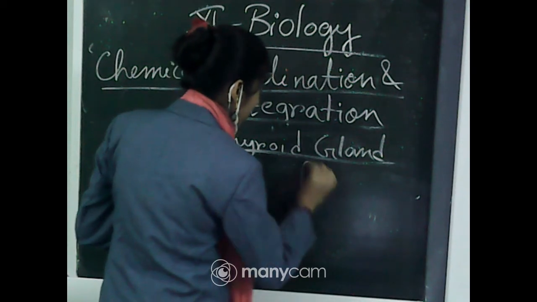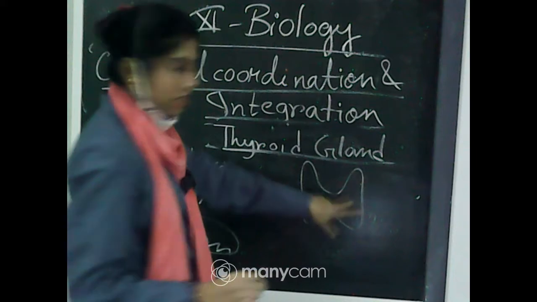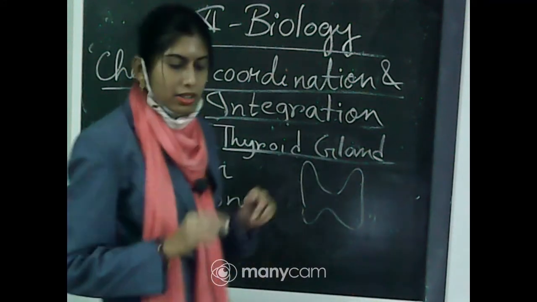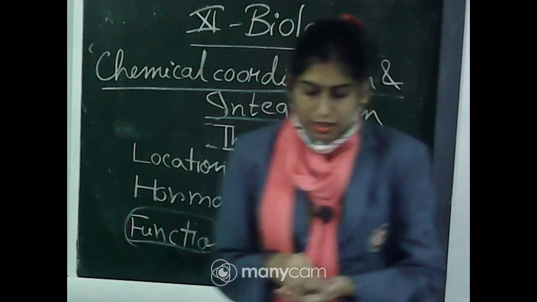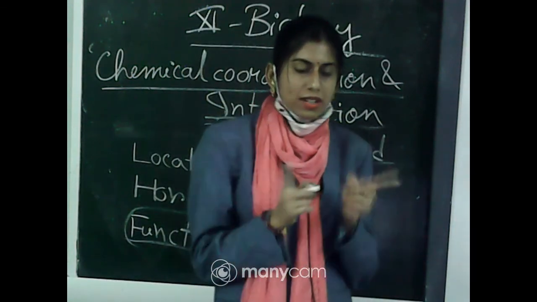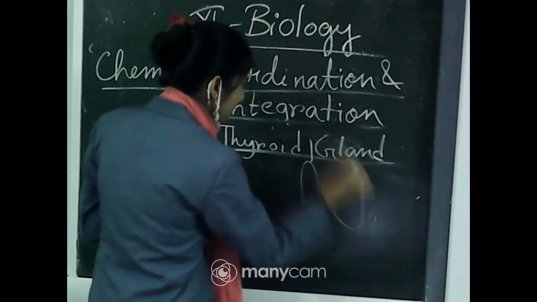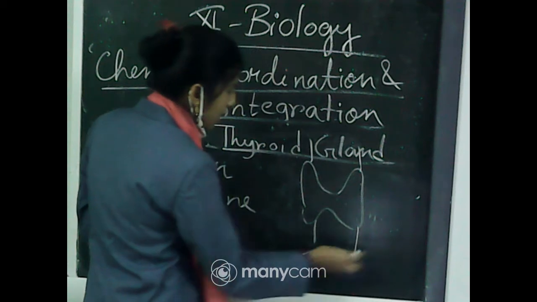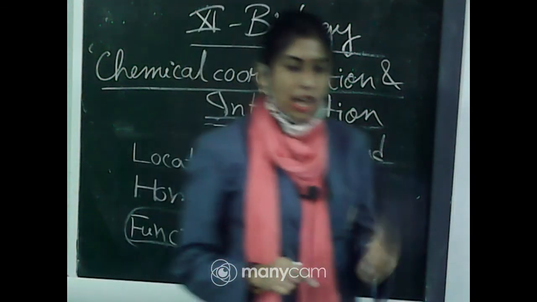Now I will show you how it looks. The thyroid gland is a bilobed structure and it is present on the trachea. So what is the location of the thyroid gland? This part is considered the trachea, and on the trachea you can find the bilobed thyroid gland.